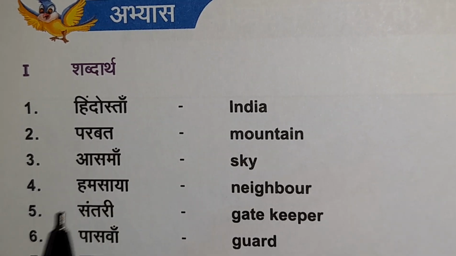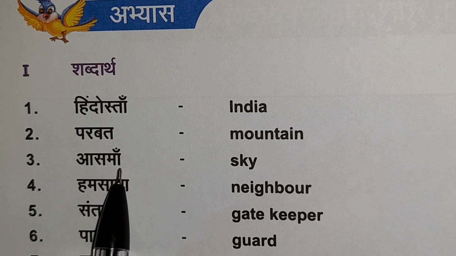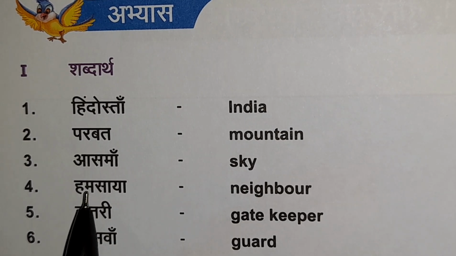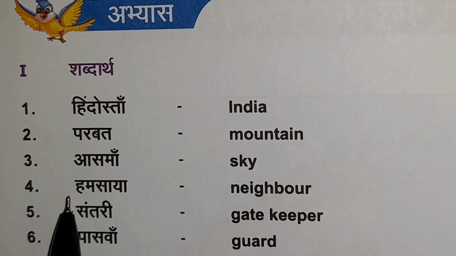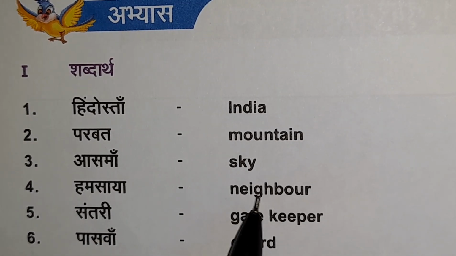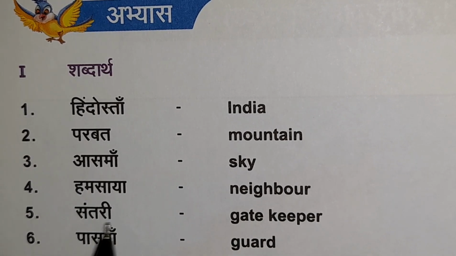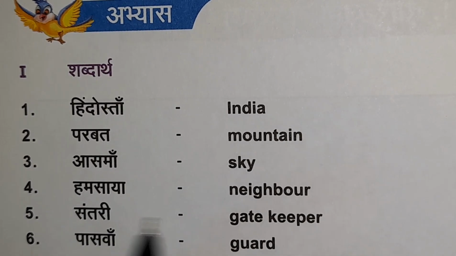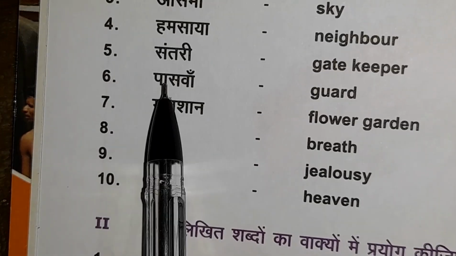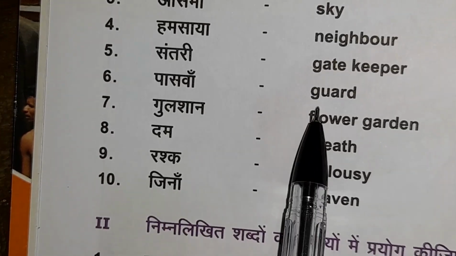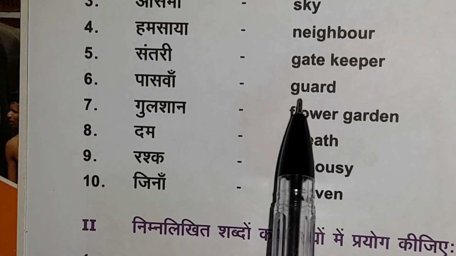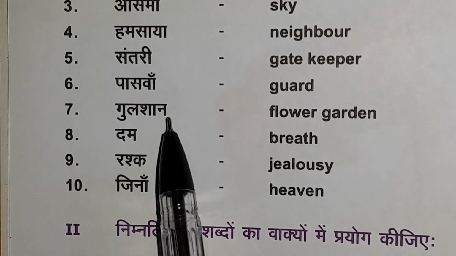Aasmaan, sky. Hamsaya means neighbor. Sandari, gatekeeper. Paswa, God.